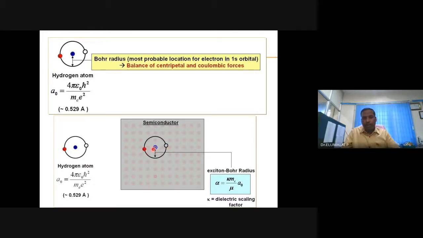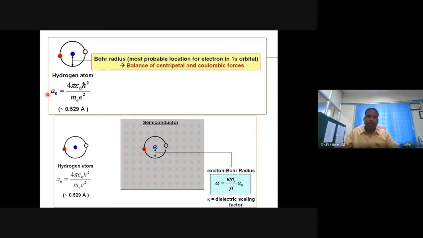There is a separation between the electron and the hole, and it is given by this standard equation. Alpha is equal to kappa me by mu into A0, where alpha is the exciton Bohr radius, kappa is the dielectric constant or dielectric scaling factor, me is the mass of electron, mu is the reduced mass of electron and hole, and A0 is the Bohr radius.